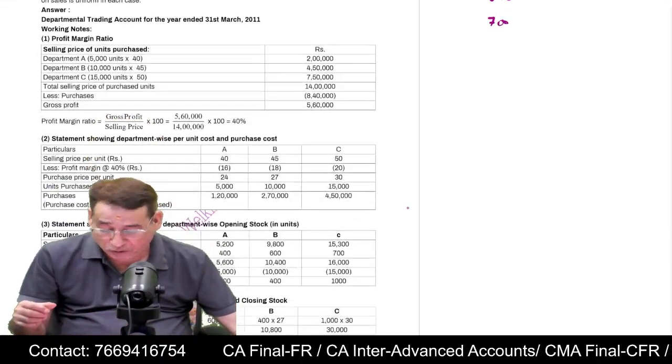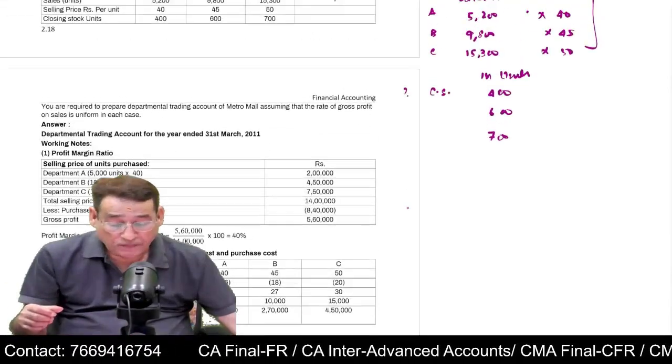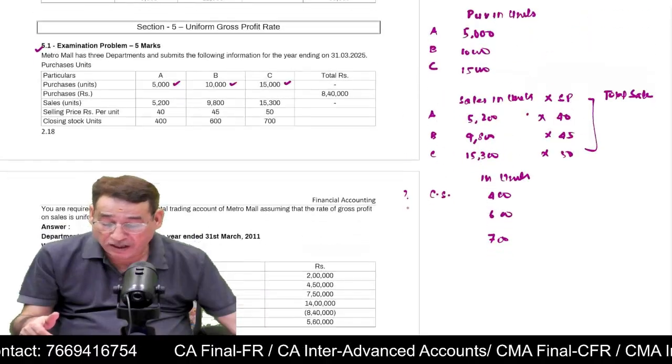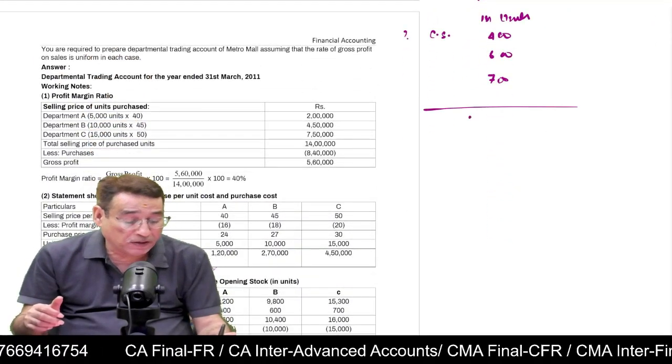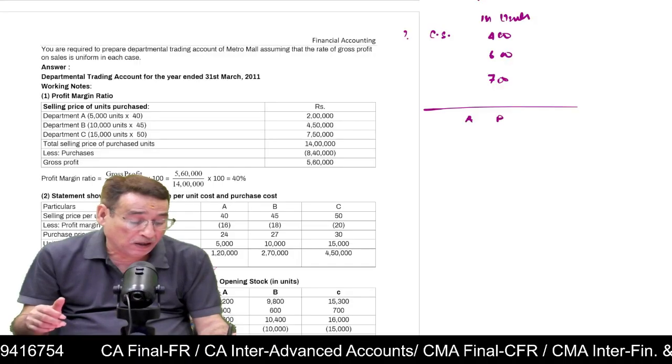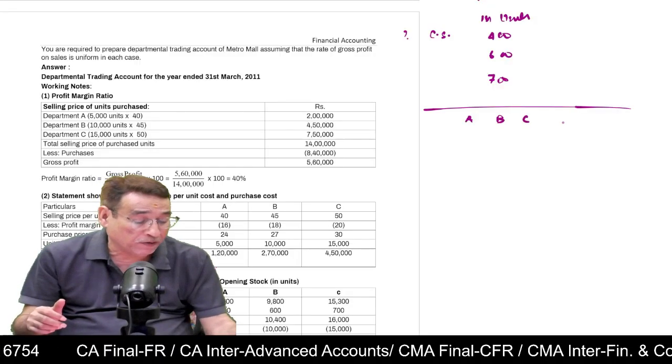For example, how to find out the closing stock. They haven't given it very clearly. I will tell you. In order to find out the closing stock, you can simply write here A, B, C, whatever departments are given to you.